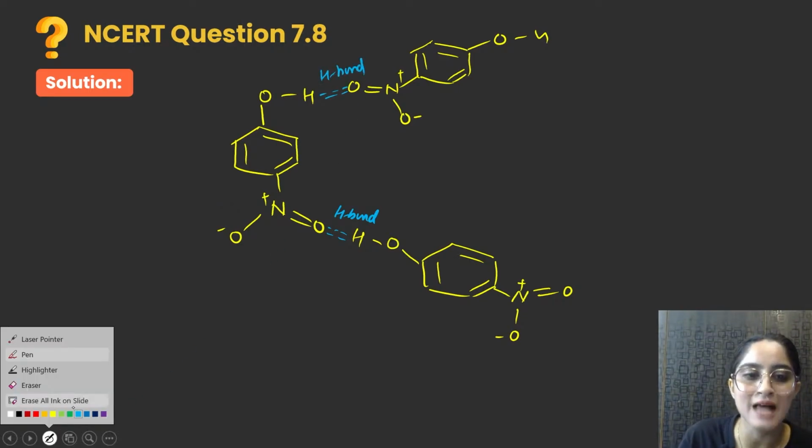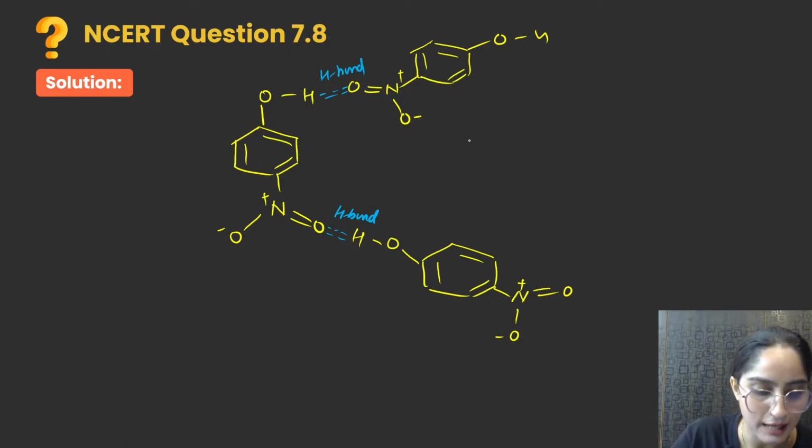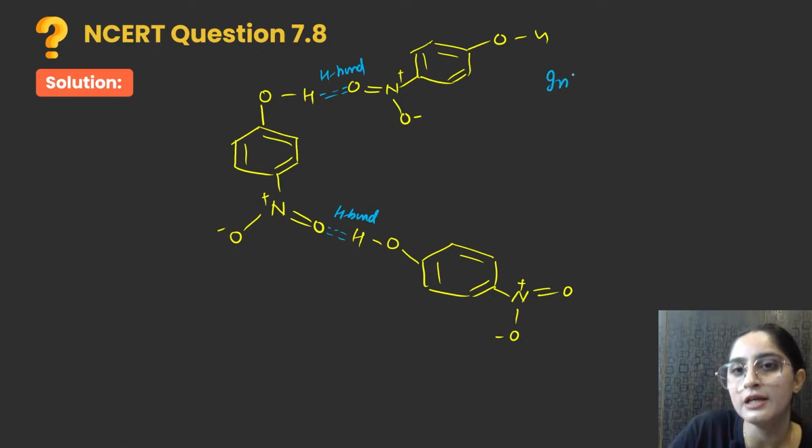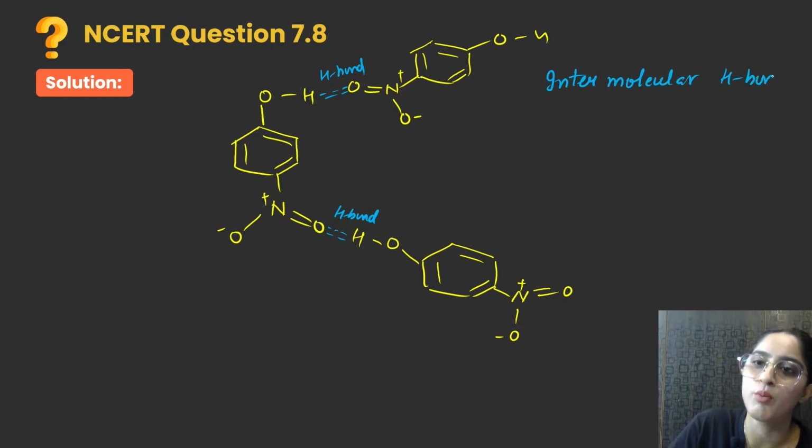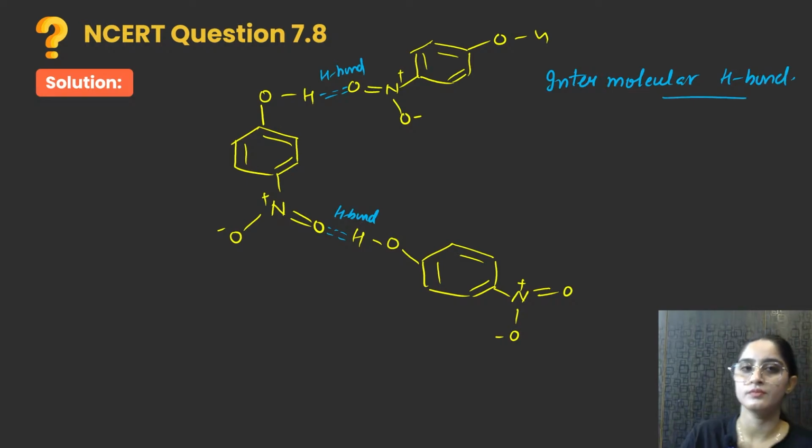That means what you can see here is intermolecular hydrogen bonding. Okay beta, so that is your intermolecular hydrogen bonding.